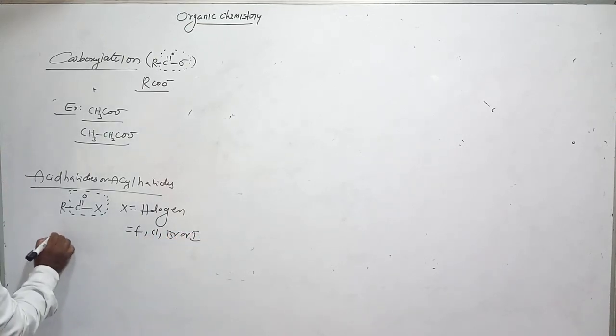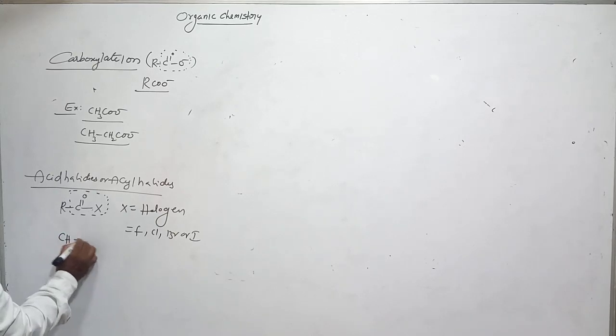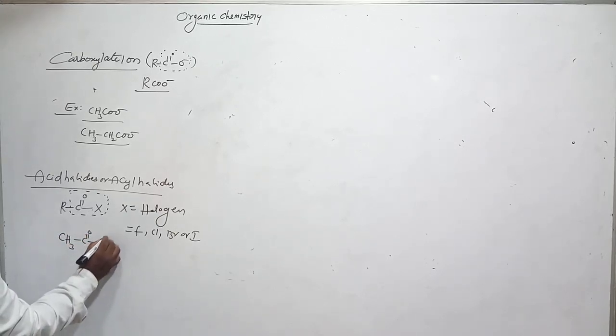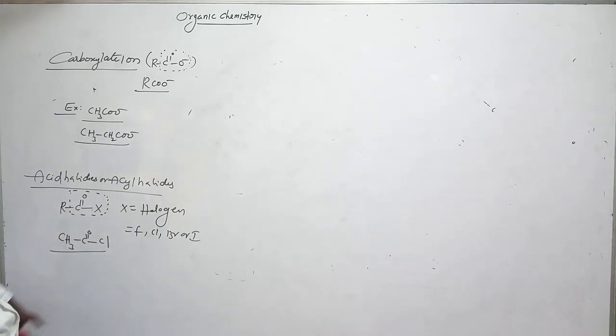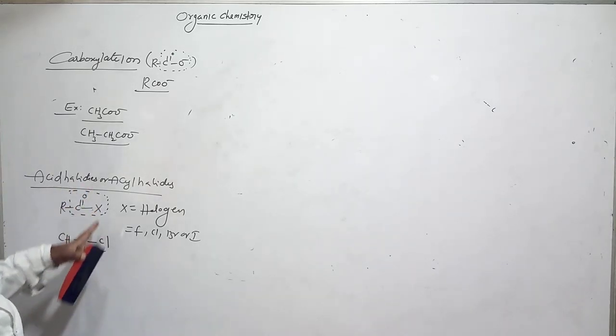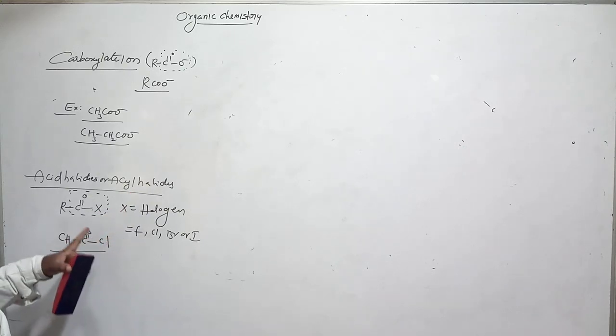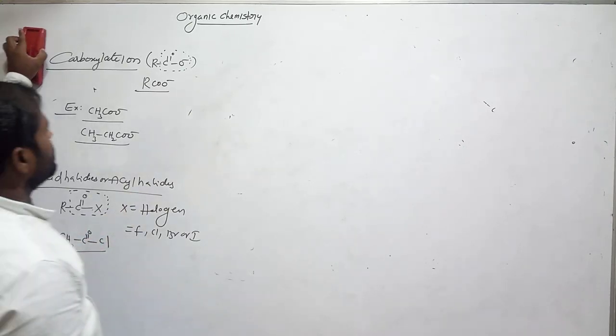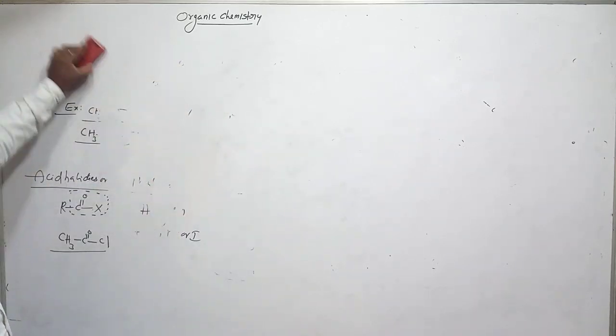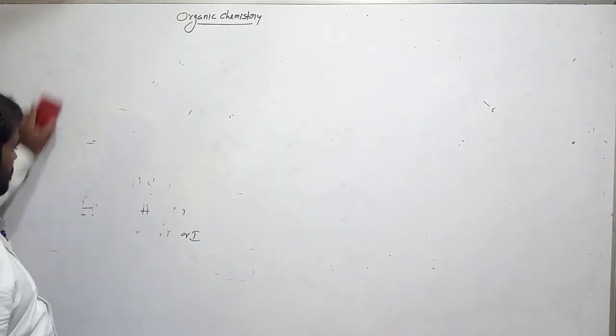Okay, let's see the example. CH3COCl. Clear. So this is an example for acid halides or acyl halides. Remember this. These are some important functional groups in organic compounds. Very important topic. Next, write the question.